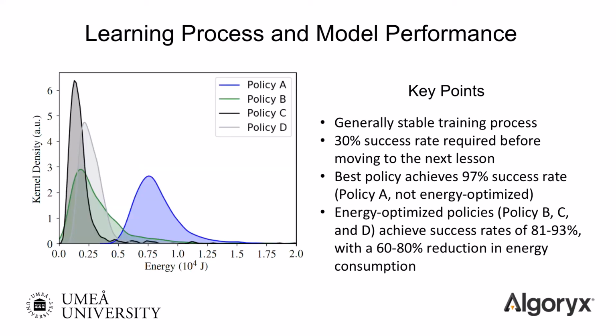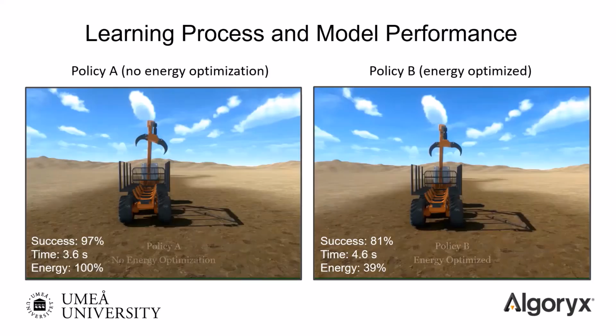Here we can see the distribution of the total energy consumption over successful episodes in our evaluation for Policy A, B, C, and D, respectively. As we can see, the bulk of the distribution for Policy A, illustrated in blue, is concentrated at significantly higher energy levels than the other policies. It should also be noted that the increase in cycle time for the energy-optimized policies only amounted between 11 and 36% compared to Policy A, which is marginal in this context, and especially in relation to the energy reduction levels obtained. The absolute cycle times are around 4 seconds, which is comparable to what is achieved by human operators.